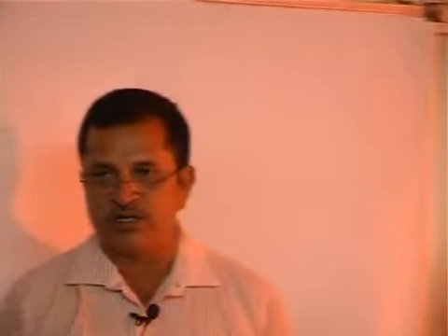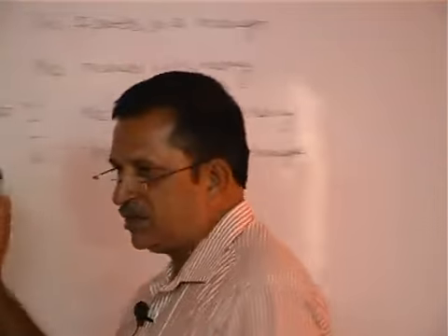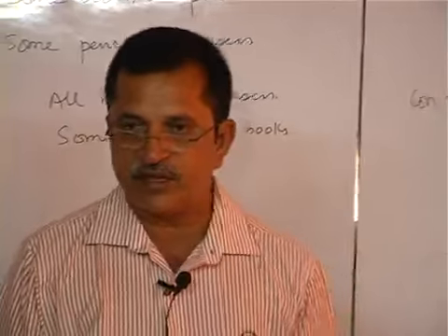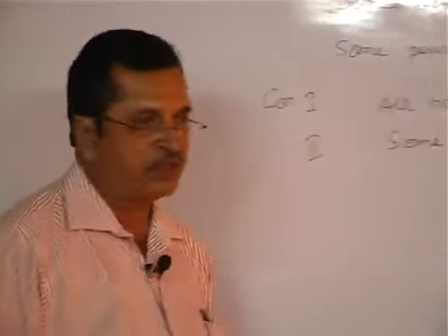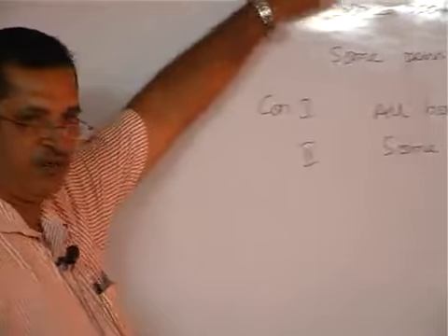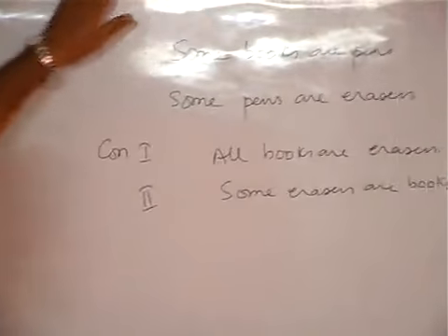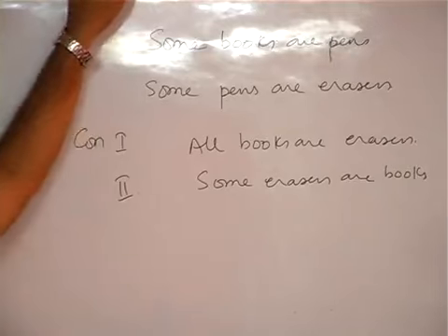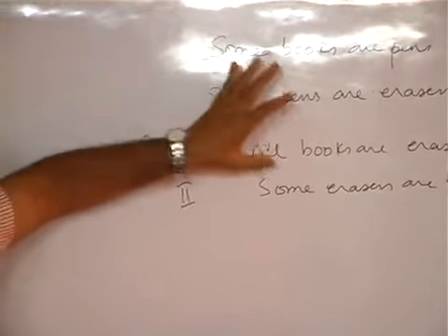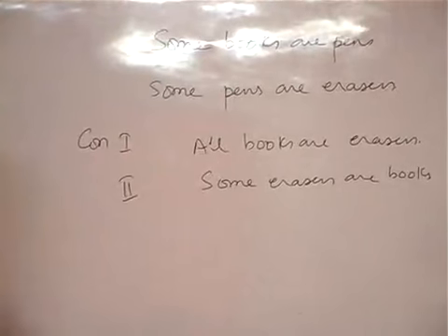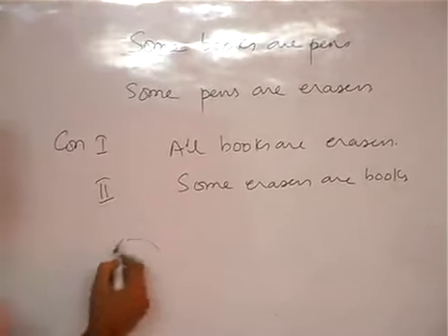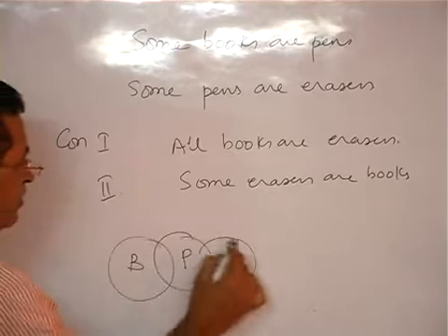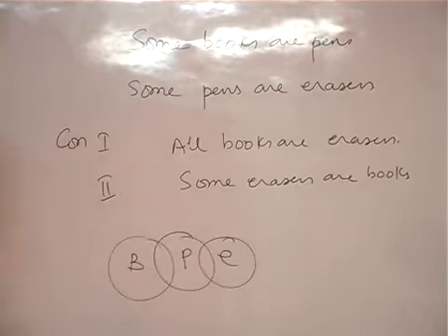What I have told in the rule, I have combined all the three, because for all the three, no conclusion follows. If both the statements are particular, no need to see about the direct conclusion. Whether the other follows or not, you see, some books are pens, some pens are erasers.